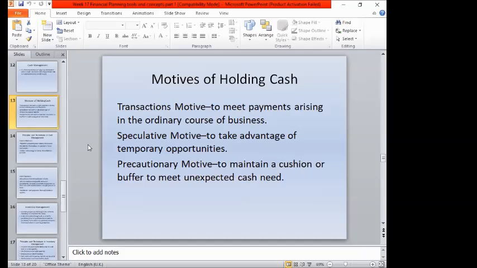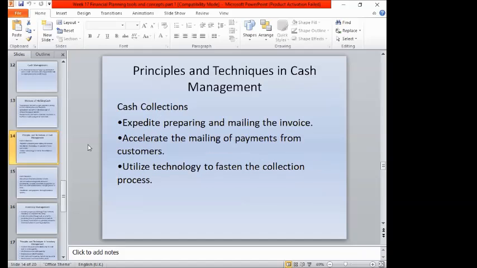And the precautionary motive is to maintain a cushion or buffer to meet unexpected cash needs, in case of liabilities or some financial problems or issues, this cash on hand can be used to cover them. So that will be the cash management.